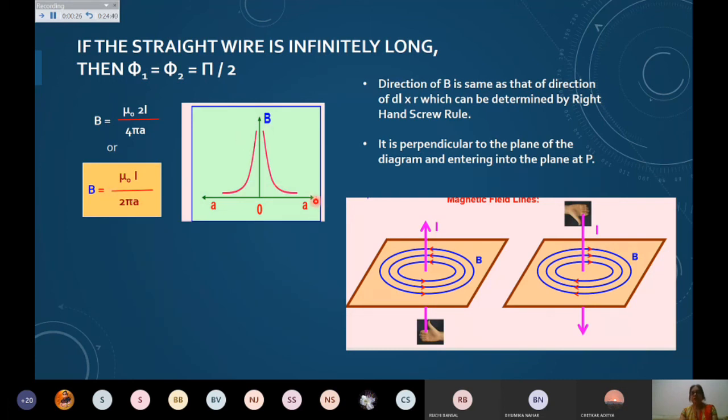And if you want to find the direction of B, it is the same as the direction of dl cross r, as we have already discussed. So it is perpendicular to the plane containing dl and r. So you should be able to find the direction, which is again of course very important.